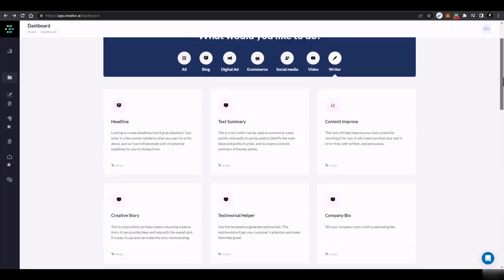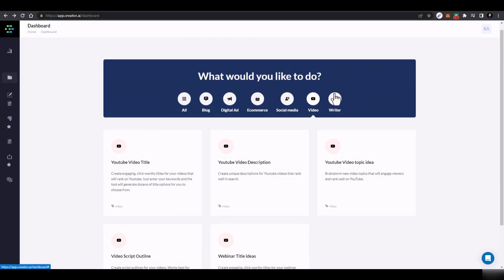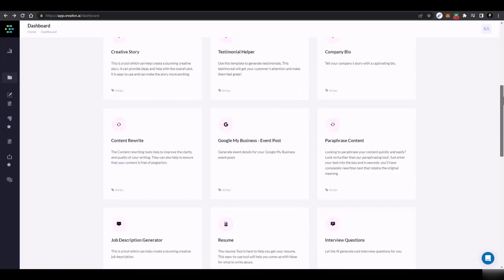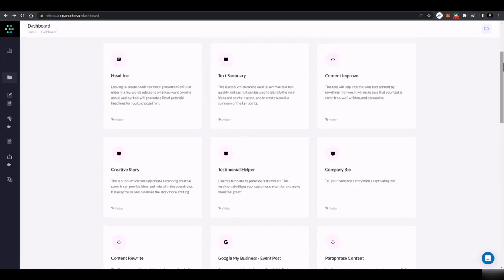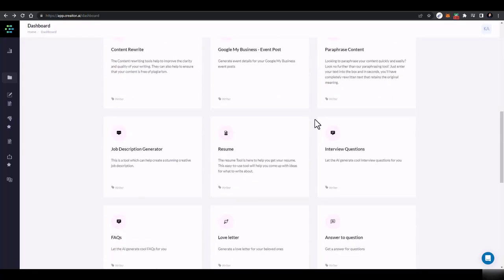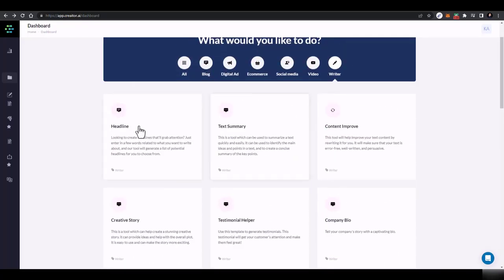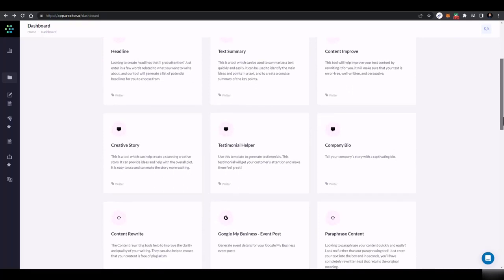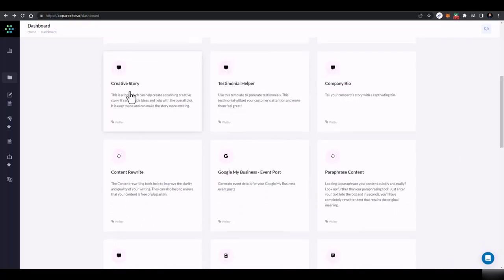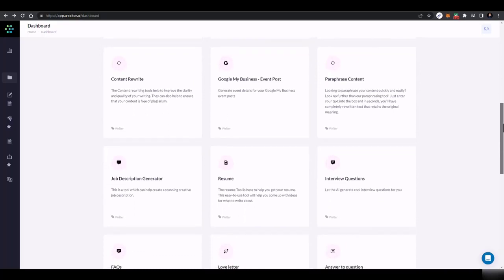And here are different modules. Now these are some of the professional modules, but there are some other modules as well, and you can utilize those. Here you can see, when you go to writer, you can create headlines, text summaries, content, you can improve content and text, and then you can create stories, testimonials, company bios, company content rewrite.